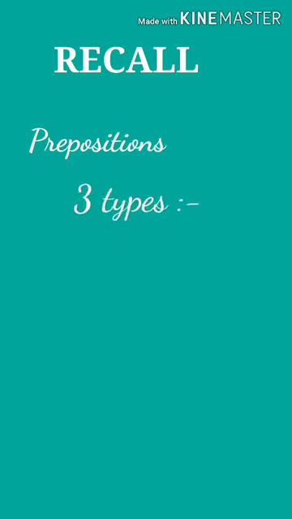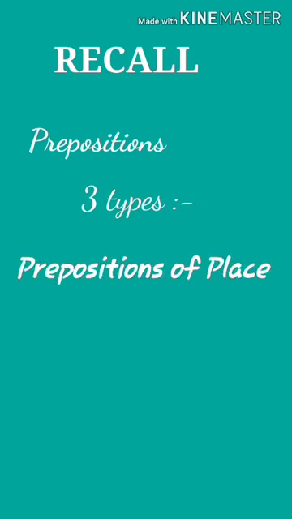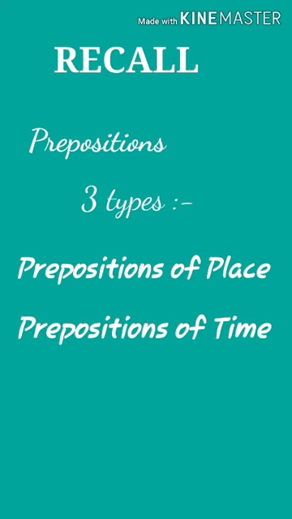Let us recall once what we have learned today. So, preposition. A preposition is a word that shows a relationship between a noun or a pronoun and another word in a sentence. Mainly, there are three types of preposition. The first one is preposition of place, which tells about the location of the noun. Words such as behind, in front of, next to, between indicate the preposition of place.